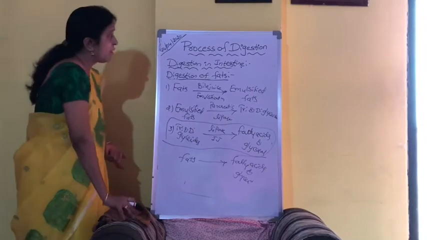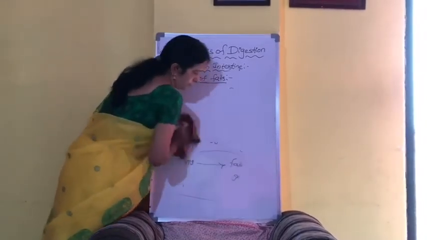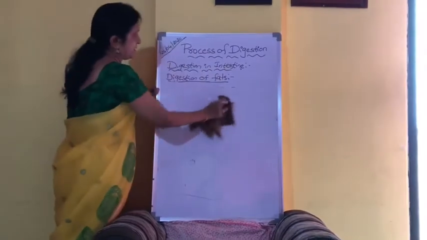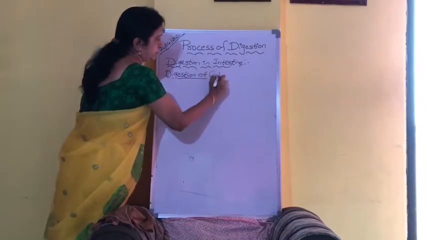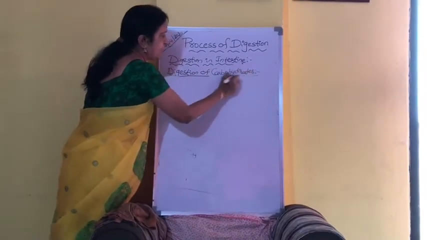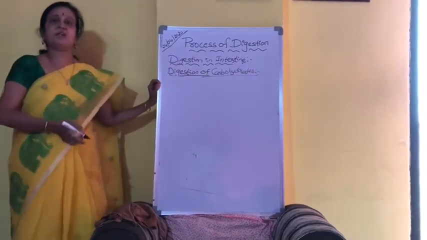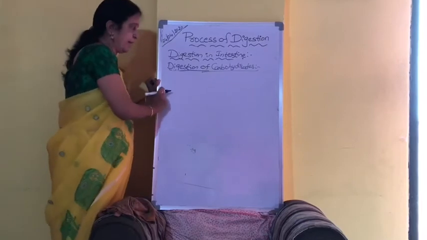Okay. Now let us see the digestion of carbohydrates. And if you have remembered, we have seen already that starch is converted into dextrins and maltose and all that. Now what will happen?